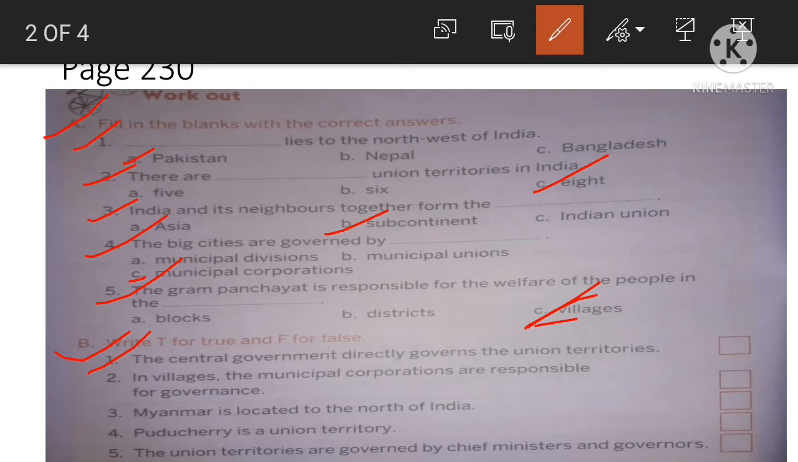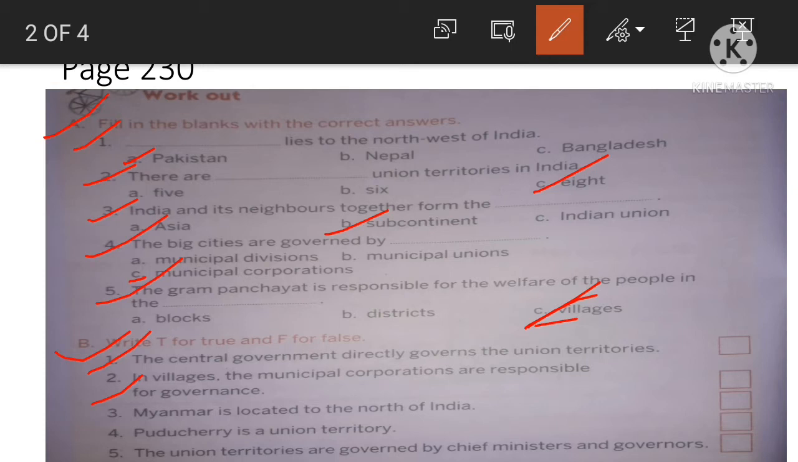It is true. Next, question number 2. In villages, the municipal corporations are responsible for governance. So, this sentence is false. Why? Because in villages, the municipal corporation is not responsible. Who is responsible? The Gram Panchayat. The municipal corporations are responsible in big cities. Okay. So, question number 2, the sentence is false. So, we have to write F in the given box.